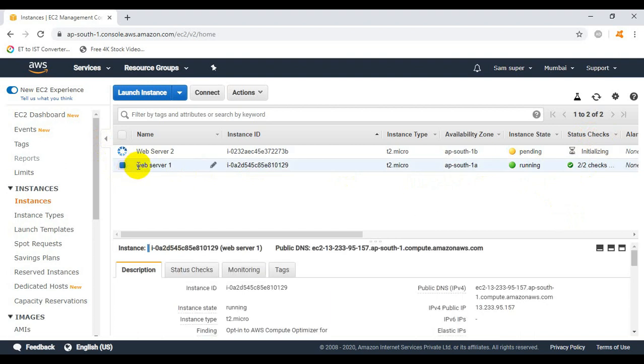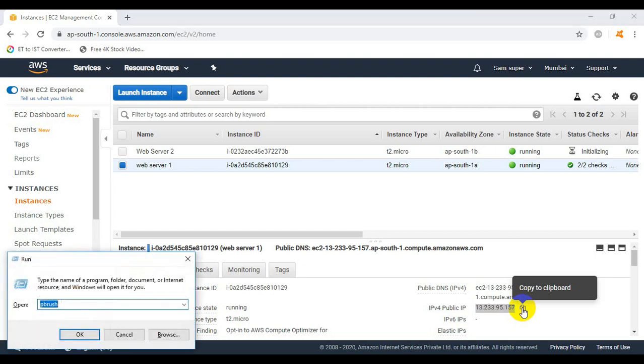So let us take the RDP connection of the web server 1, because our next step is to install the web service role or the IIS role inside the web server 1. So let's check what is the public IP address, because without the public IP address on our local computer we cannot take the RDP connection of the EC2 instances. So we copied the public IP address of the web server 1 EC2 instance.